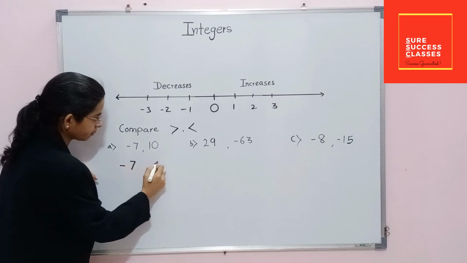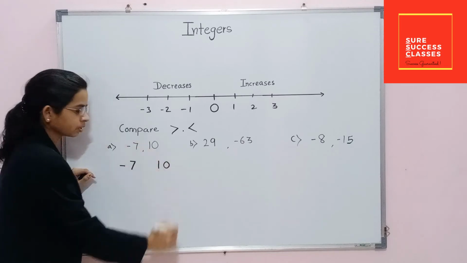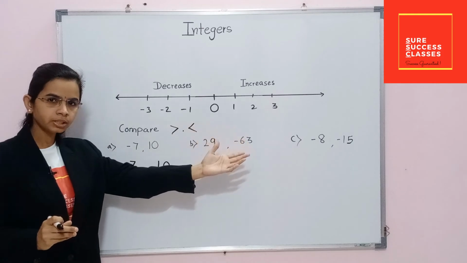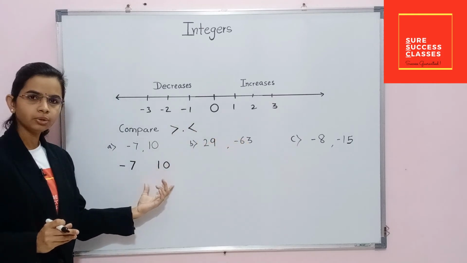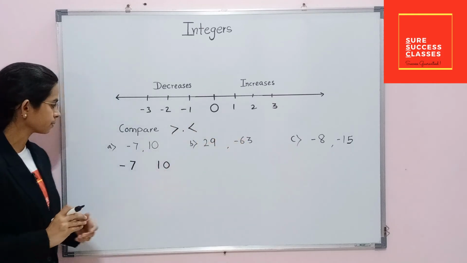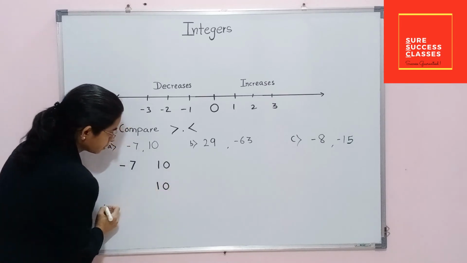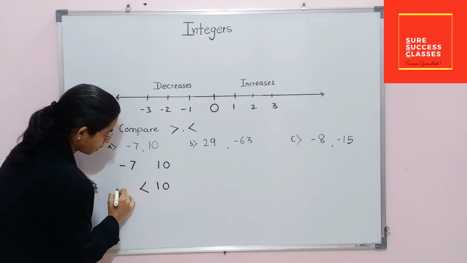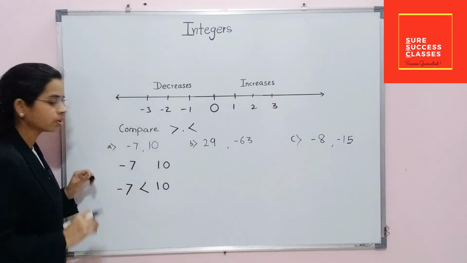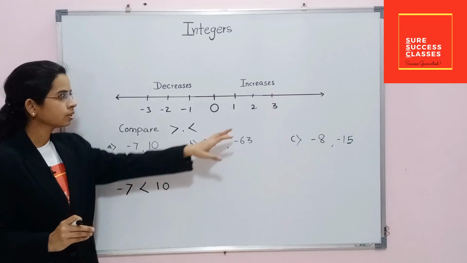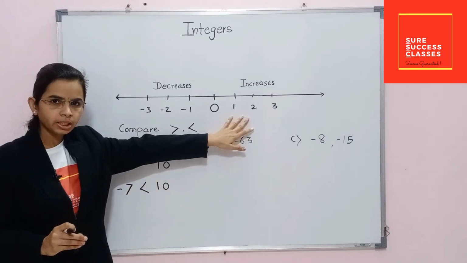We know when we move to the right side of this 0, the value increases. So 10 is greater than minus 7, or minus 7 is less than 10. Here value increases.